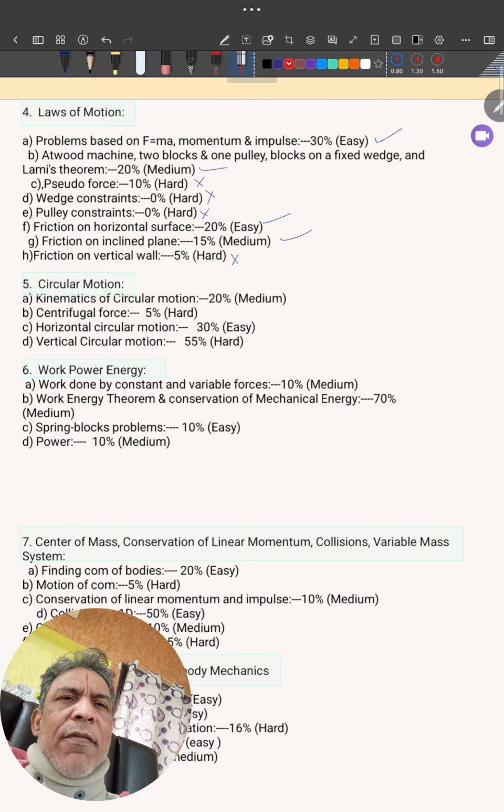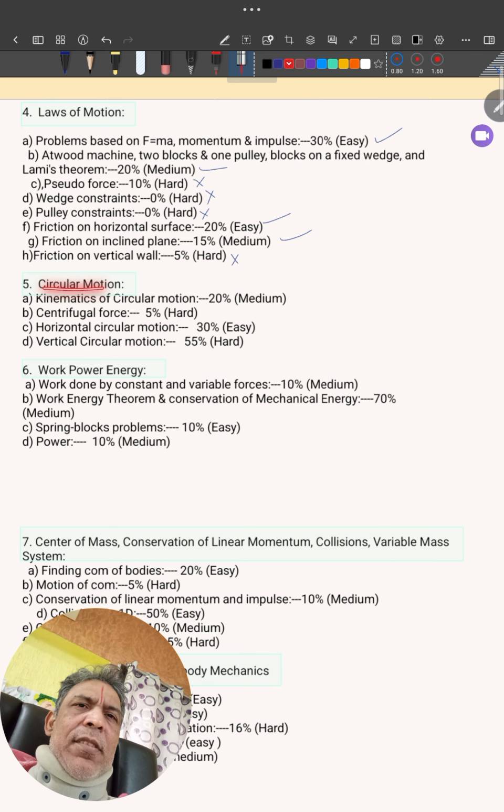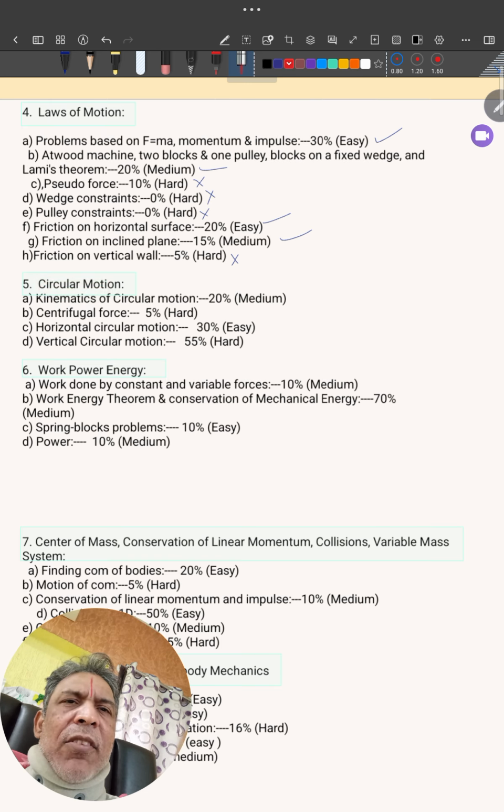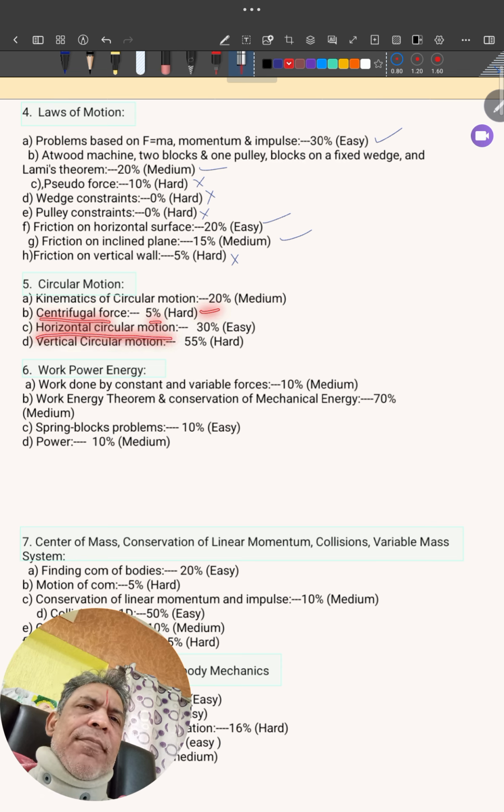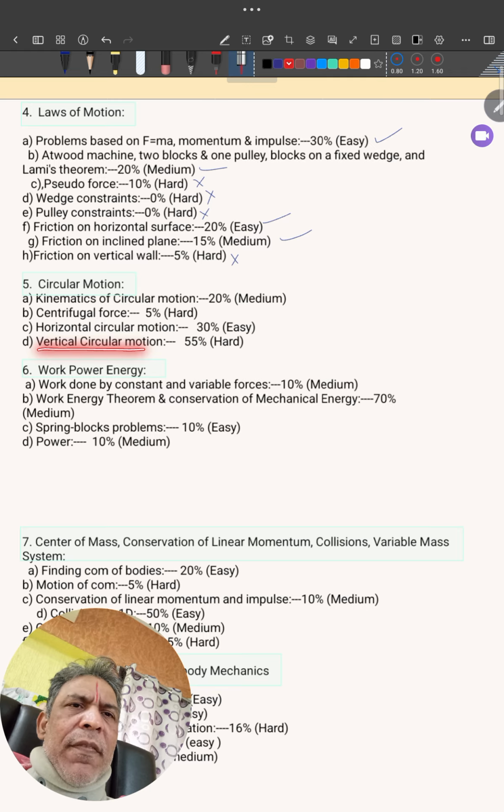Then similarly, we'll come to circular motion. Kinematics of circular motion, 20% in weightage. Centrifugal force, 5%, a hard topic. Horizontal circular motion, 30%, very easy. Then vertical circular motion, 55%, hard.